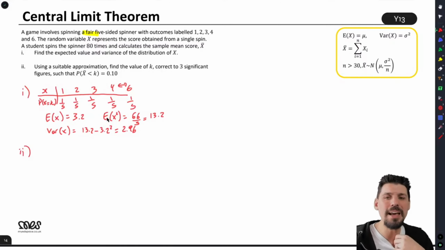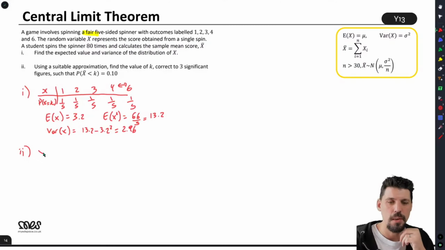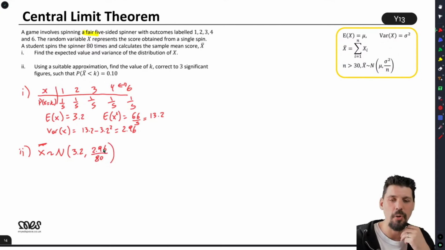But it doesn't matter that this is this weird, not quite uniform distribution. Because we've done it 80 times, X bar will follow a normal distribution with a mean of 3.2 and a variance of 2.96 over 80. We're not going to go into huge detail as to why. Again, we're low on time.